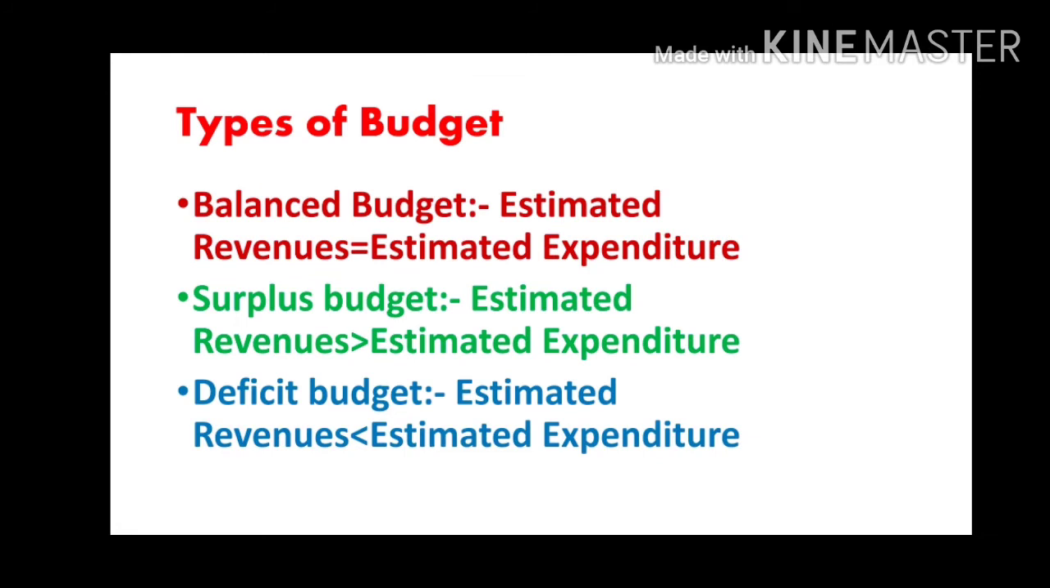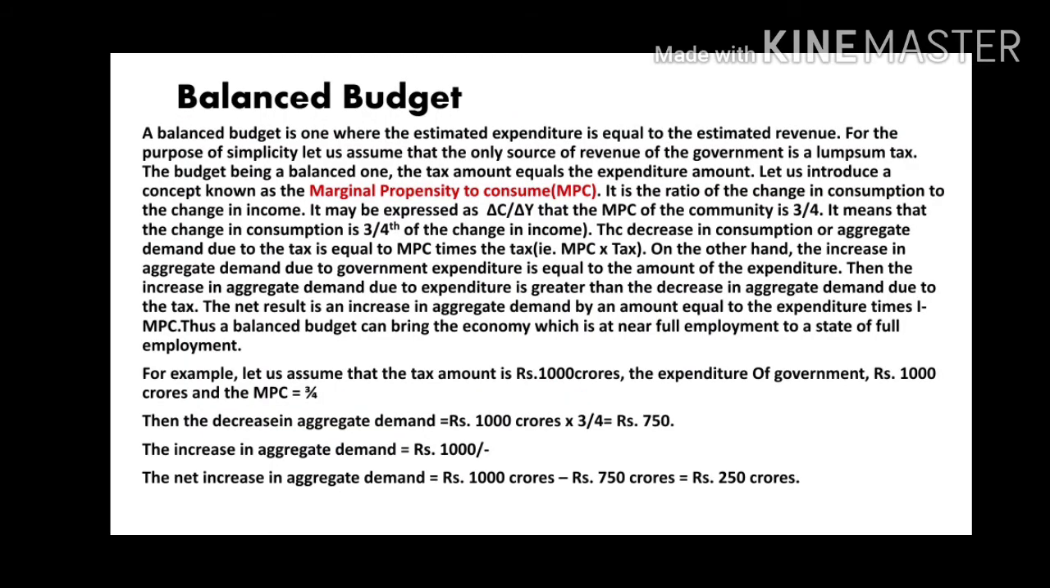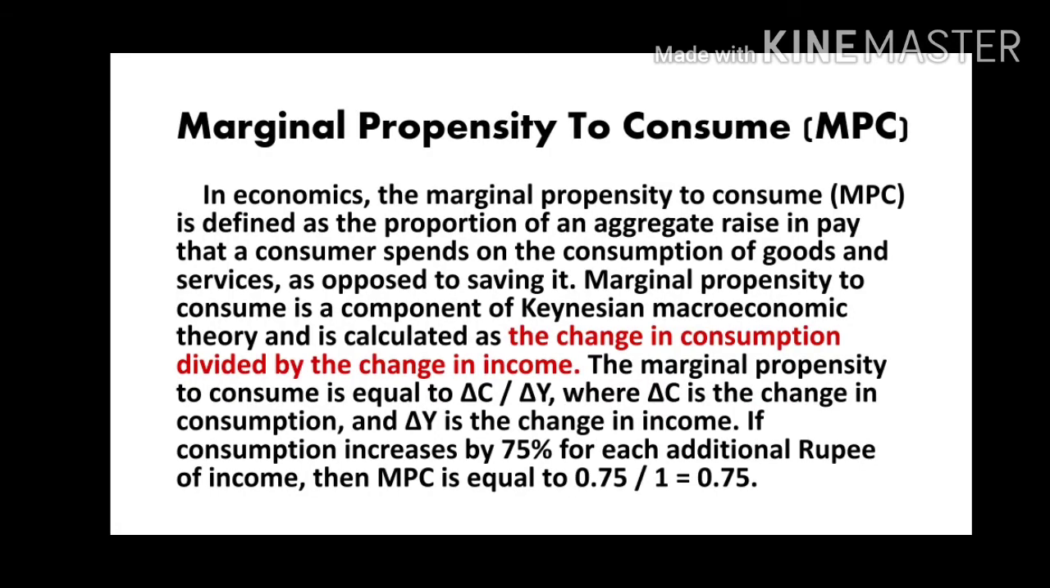Types of budget. First one, balanced budget. Second one, surplus budget. Third one, deficit budget. Balanced budget. A balanced budget is one where estimated expenditure is equal to estimated revenue. For the purpose, let us assume that the only source of revenue of the government is a lump sum tax. In a balanced budget, the tax is equal to the expenditure.